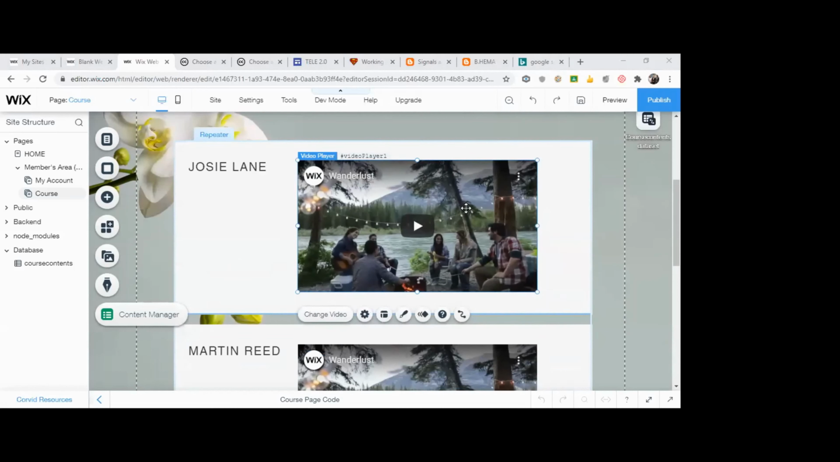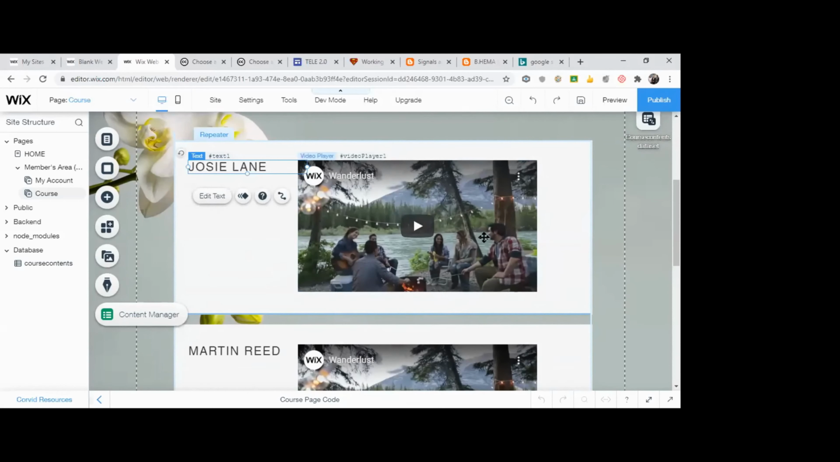Now we have done this work. We have to get a connection. See, I have made a data set. The data set is connected with our course contents. Now each entity here should be connected. See, when I click on this name, you see the option, connect to data. I click on connect to data.